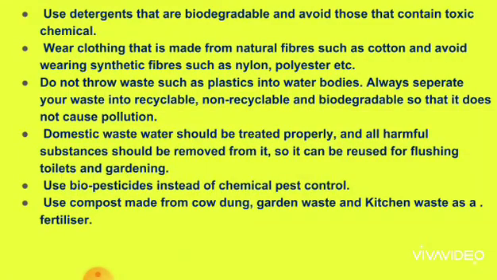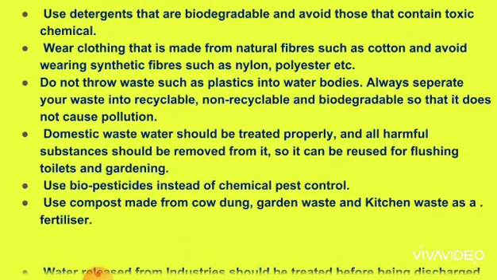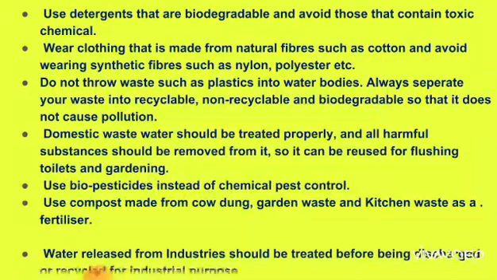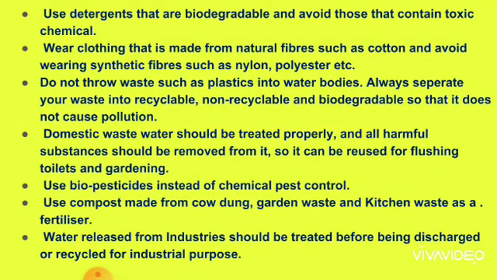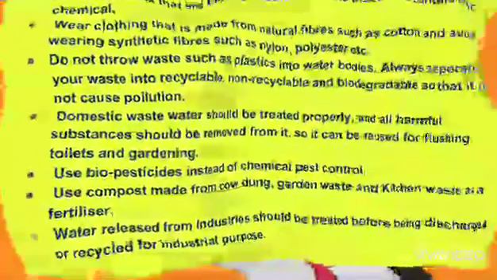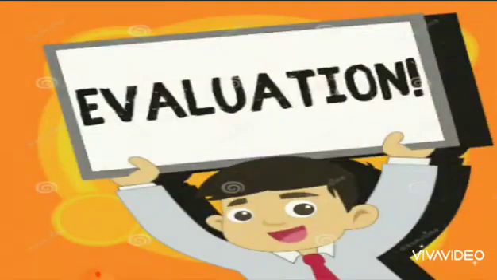Domestic wastewater should be treated properly and all harmful substances should be removed from it, so it can be reused for flushing toilets and gardening. Use biopesticides instead of chemical pest control. Use compost made from cow dung, garden waste and kitchen waste as a fertilizer. Water released from industries should be treated before being discharged or recycled for industrial purposes. These are the methods used to control water pollution.